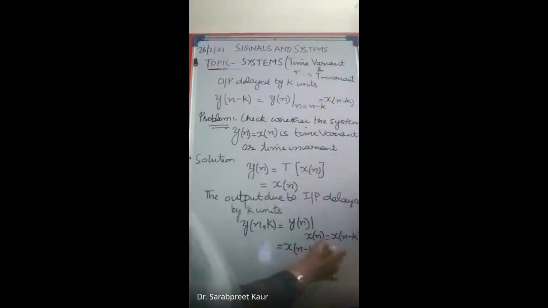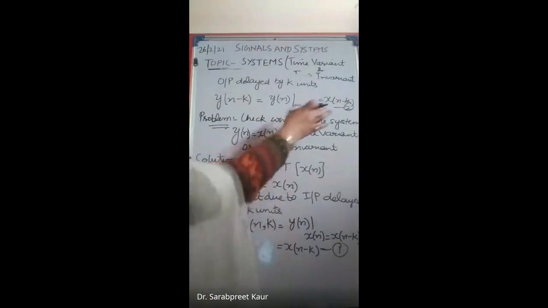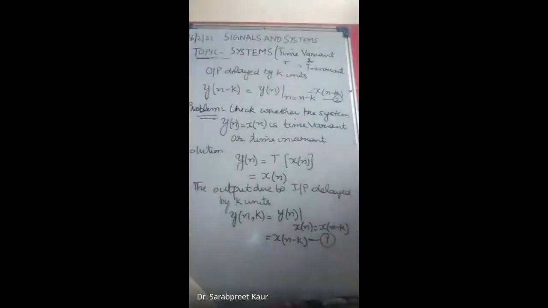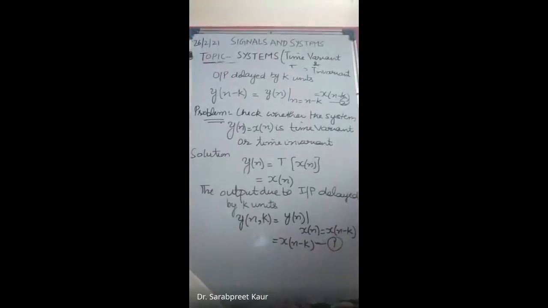So in this problem, let us represent this 1, this by 2. Here 1 is equal to 2, which means y of n comma k is equal to y of n minus k. That is why these two are equal, so this system is a time invariant system. The input output characteristics of the system are not varying with time. That is why this is a time invariant system.